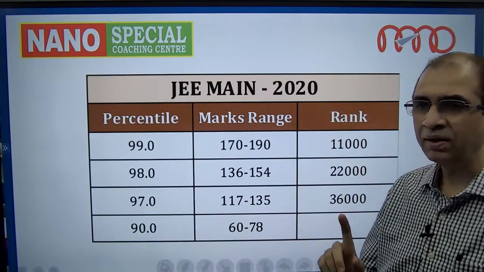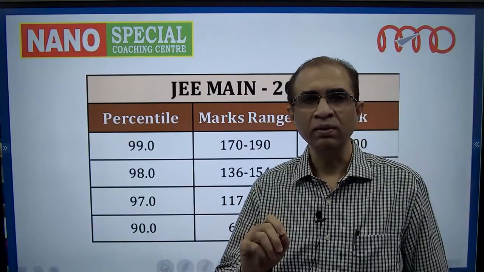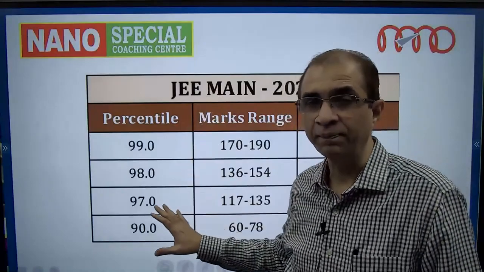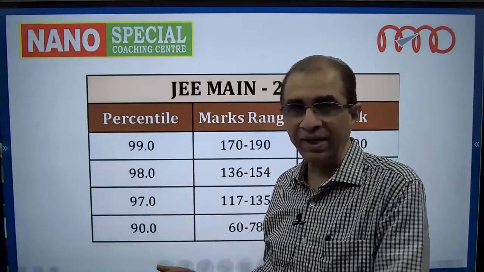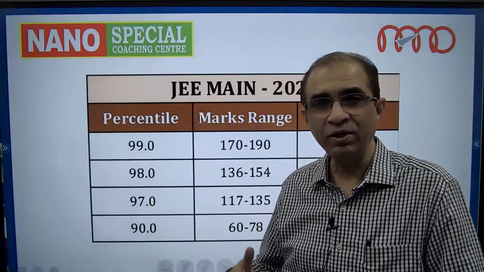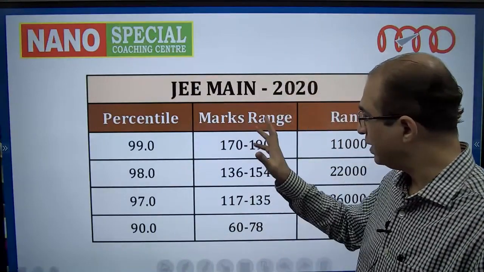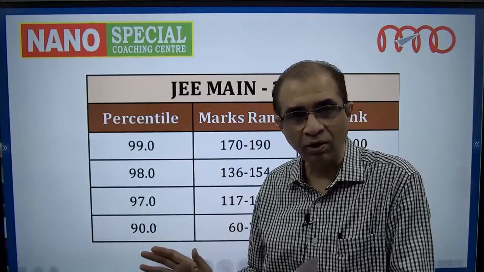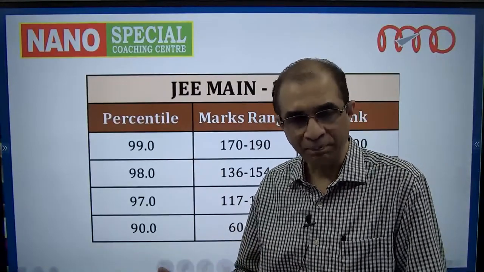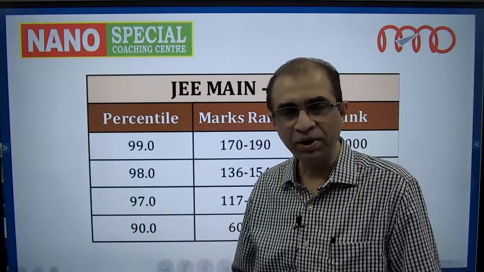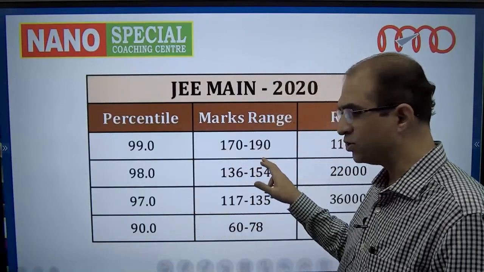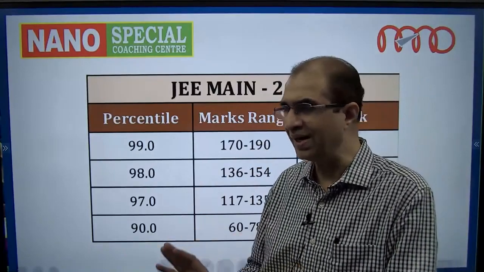But let me make one clear statement. This is January 2020. This is only indicative. It doesn't mean that in 2021 the range and percentile relationship will remain the same. It will not. It depends upon the paper, and it depends upon the intensity of competition. All of these factors will account for this range. But this is just to give you an indication.